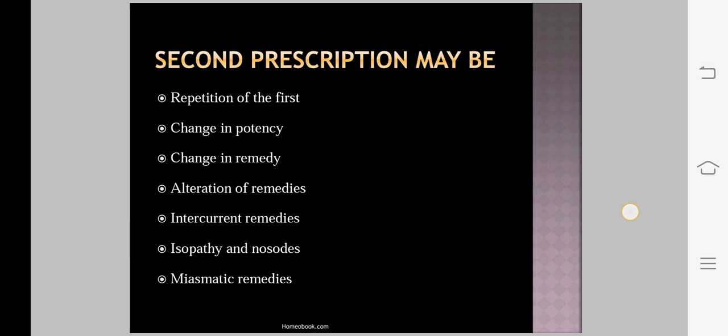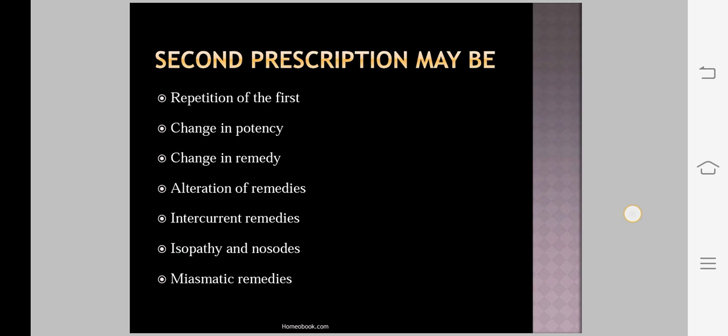So in this way, up till now we have finished the second prescription. That is, the first point, definition of second prescription. Then the second point, the need of second prescription. And the third point, the different types of second prescription and their indications. In that, you have to explain at the last the gist of second prescription.